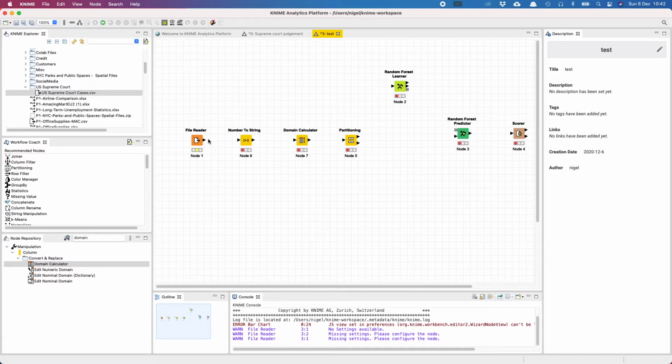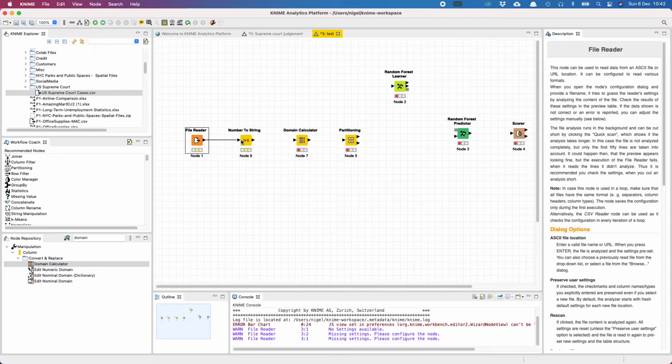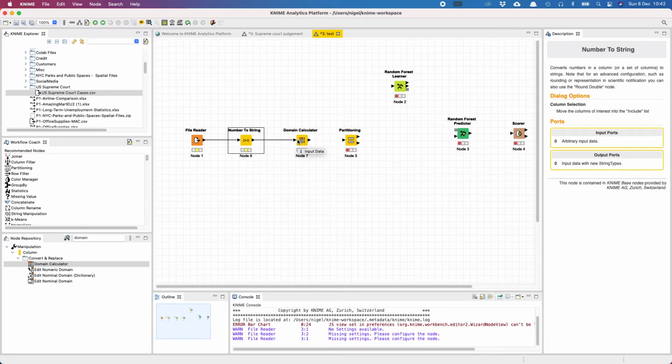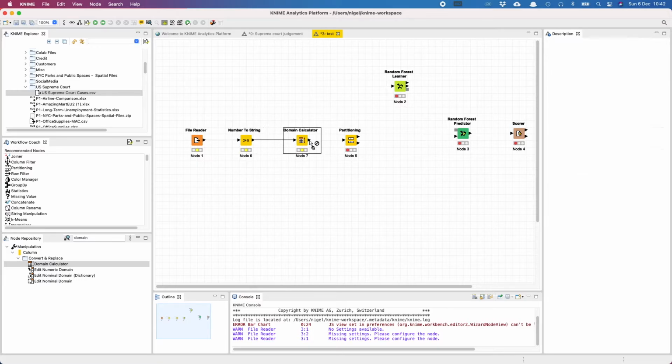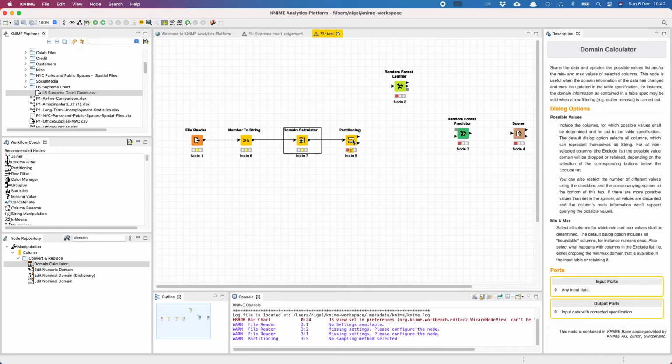Let's connect the data set. So we take our input file and connect it to the number to string, which converts all numbers into strings. We then connect it to the domain calculator, which calculates all possible values for our features in this particular data set. We then hook it to our partitioning module.